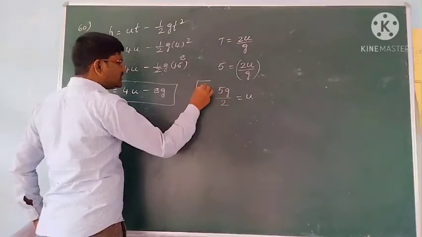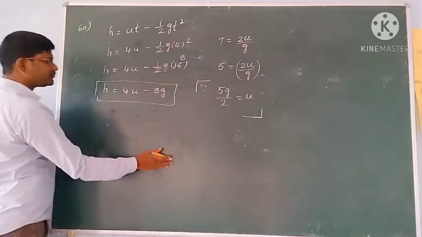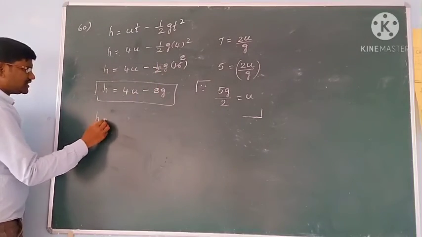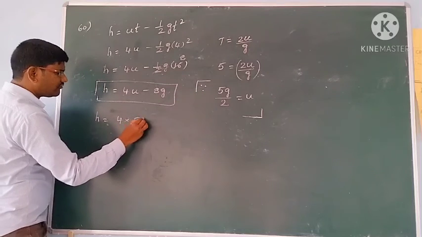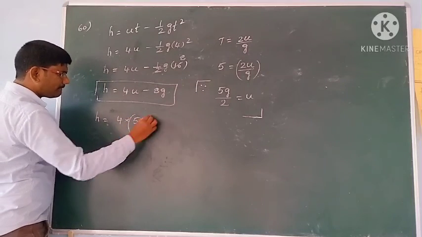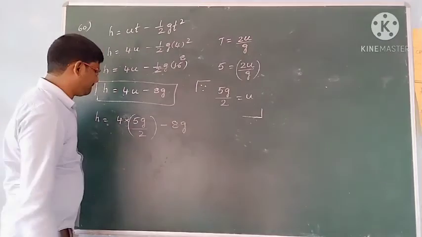Substitute this u value in this equation. So then h is equal to 4 into the u value, which is 5g by 2, minus 8g.